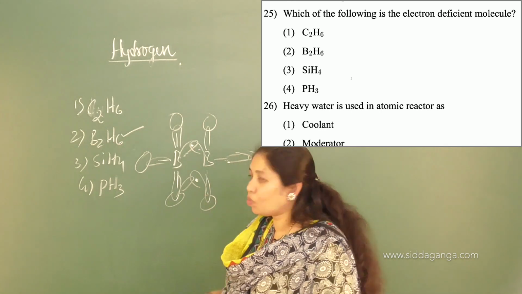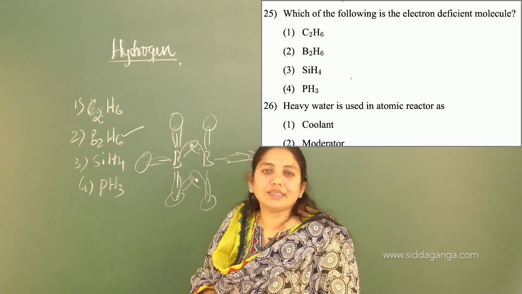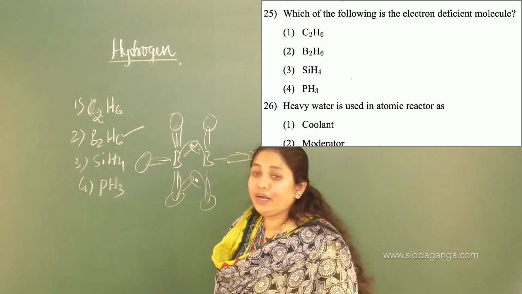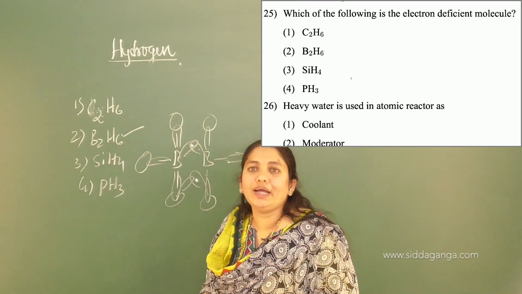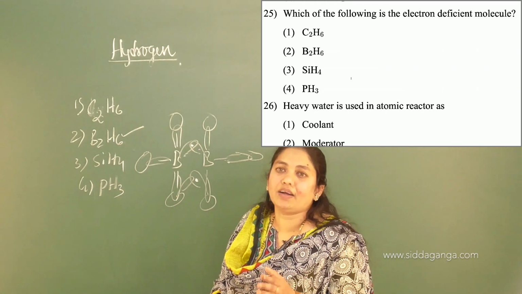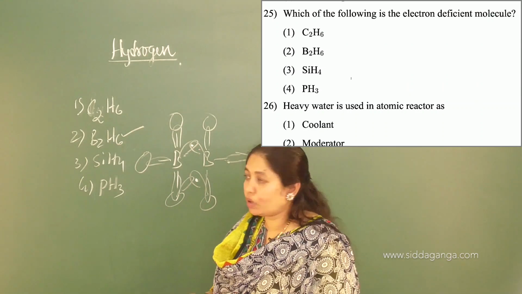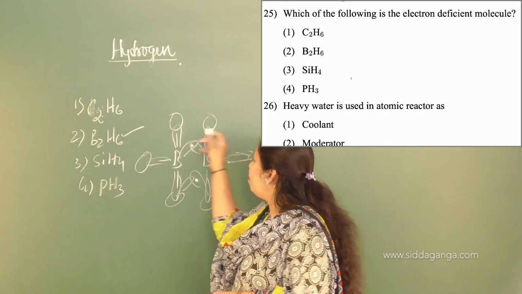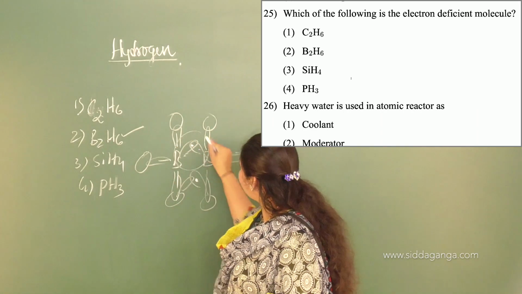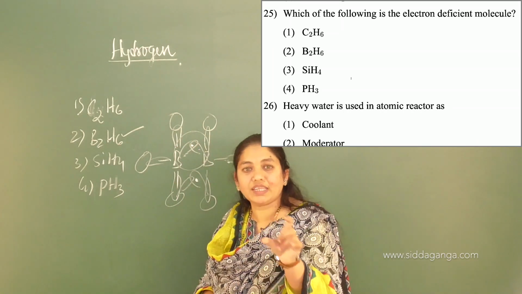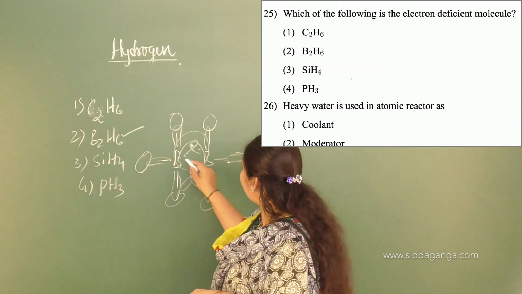That's why it is an example for what type of hydride? Yes, of course, it is a covalent hydride. In case of covalent hydride, what type of hydride is it? Electron deficient hydride, which is diborane. You are going to learn this in the p block elements. We call these bonds banana bonds because of their banana shape resemblance.